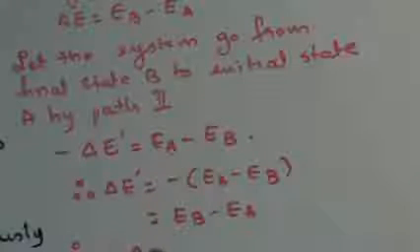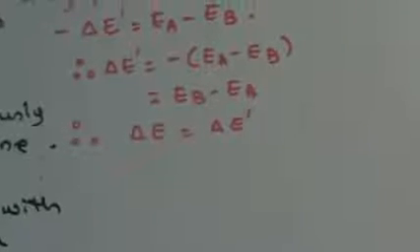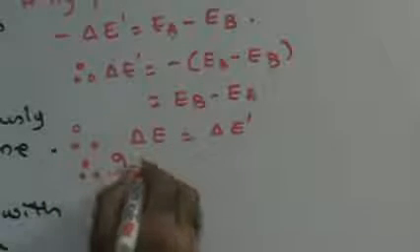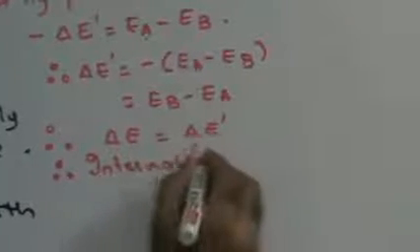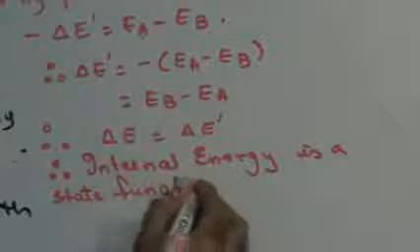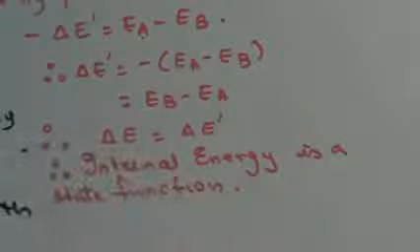Therefore I can say that delta E is equal to delta E bar. That means the change in internal energy from path 1 is equal to the change in internal energy from path 2. Therefore, I can say that internal energy is a state function. Fine, do you get this?